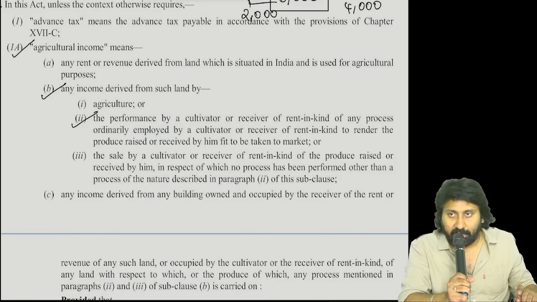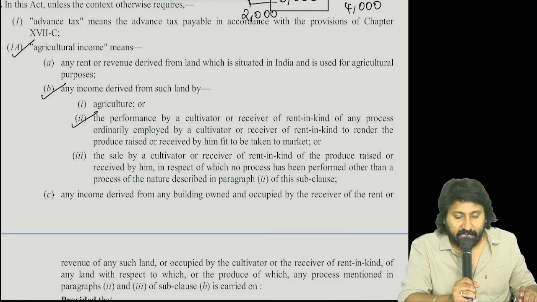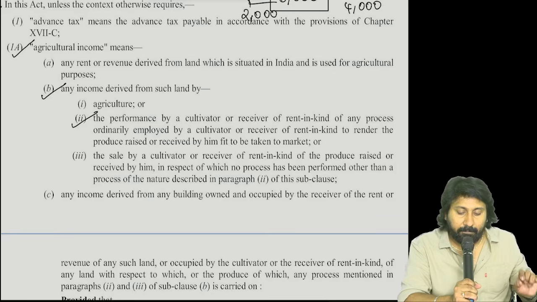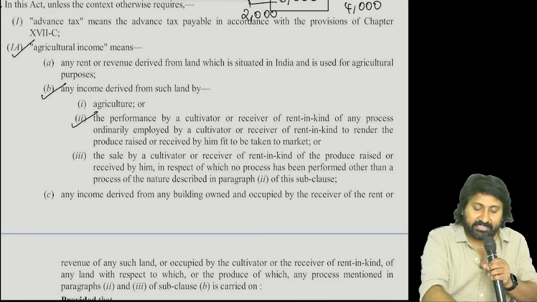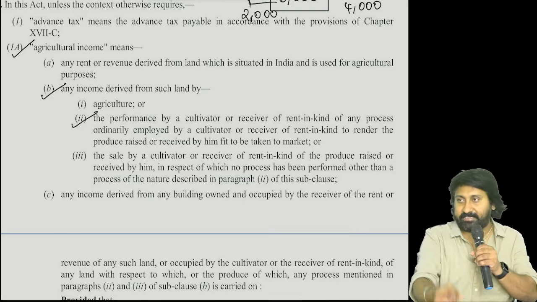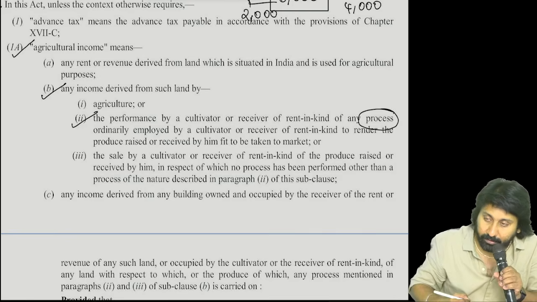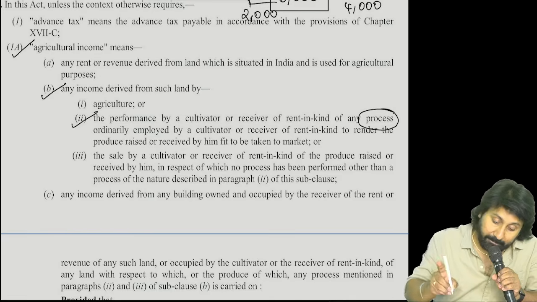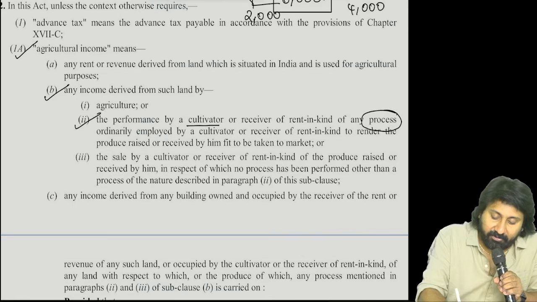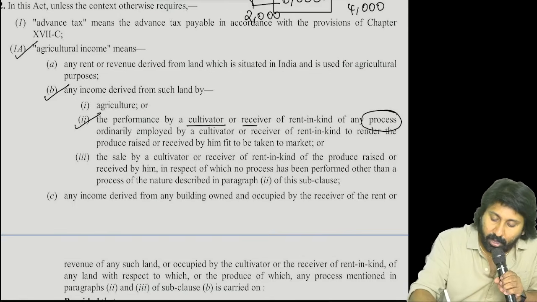Start again. Agricultural income means any income derived from such land by the performance of a cultivator. And income is derived from the performance. Performance of what? Any process. Process is performed by whom? Or by whom?